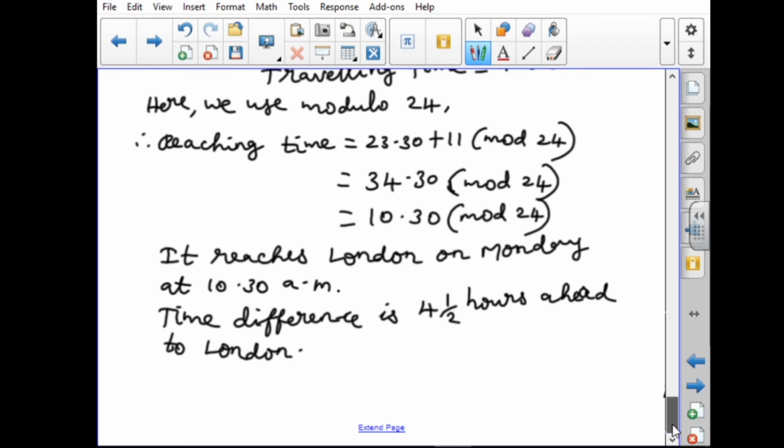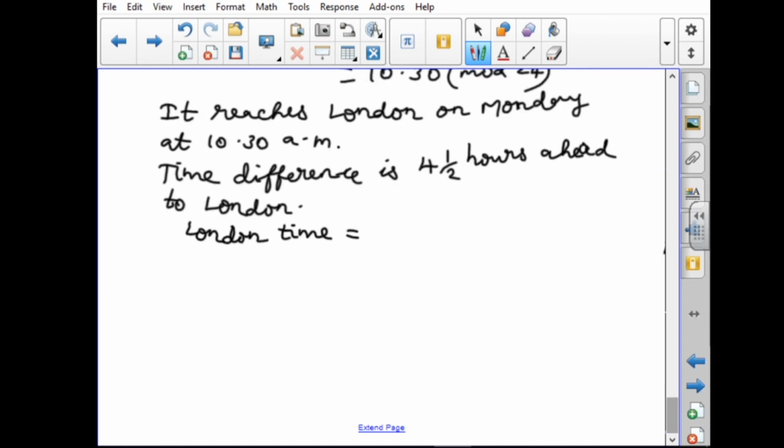So now we have got the time is 10:30. 4.5 hours means we have to subtract 4.5 hours from 10:30 and we get the correct time. So London time equal to 10:30 minus 4:30 equal to 6 a.m.